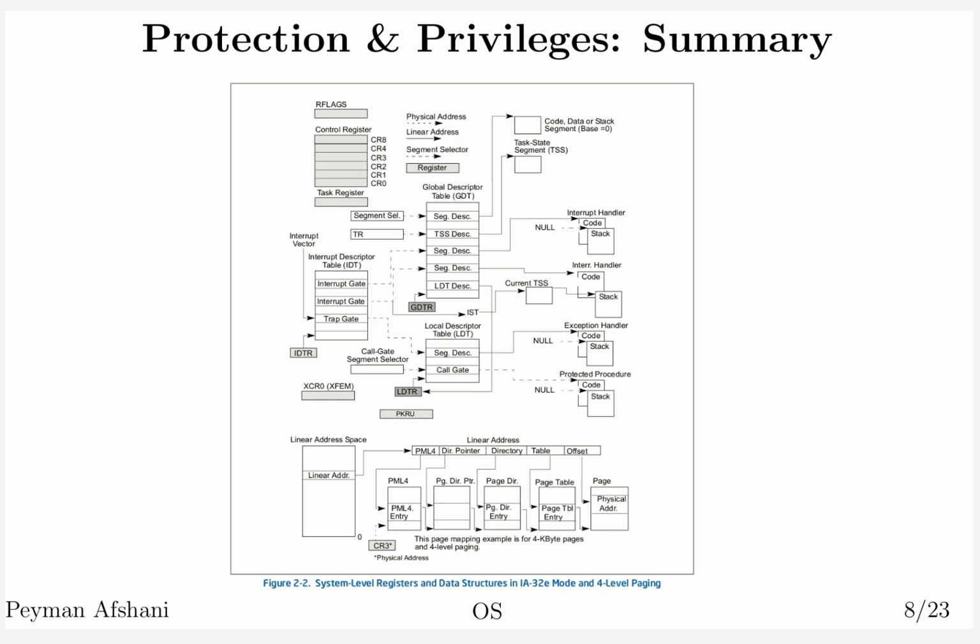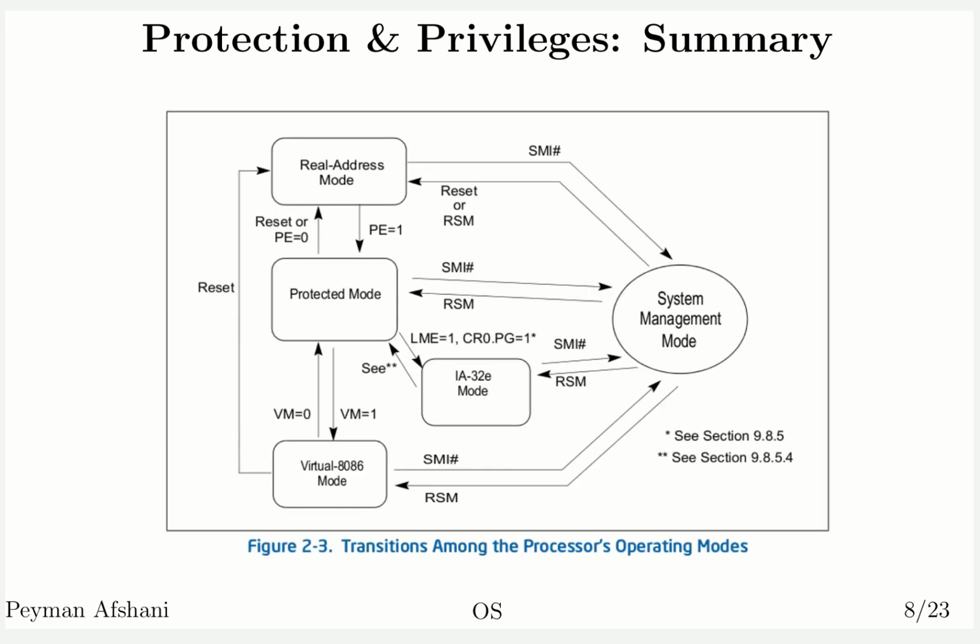Okay, just to give an idea of what we are talking about when we say system level registers and data structures, this is from, again, the Intel manual. So this describes different system level registers that exist as a summary plot, and again, this is the modes of operation that I mentioned earlier. Again, all of these details can be found in the Intel manuals. They're thousands of pages long, but of course you do not typically want to read them unless you want to develop an operating system for it. So that summarizes the protection and privileges, and later we're going to look at, I think, virtual memory.